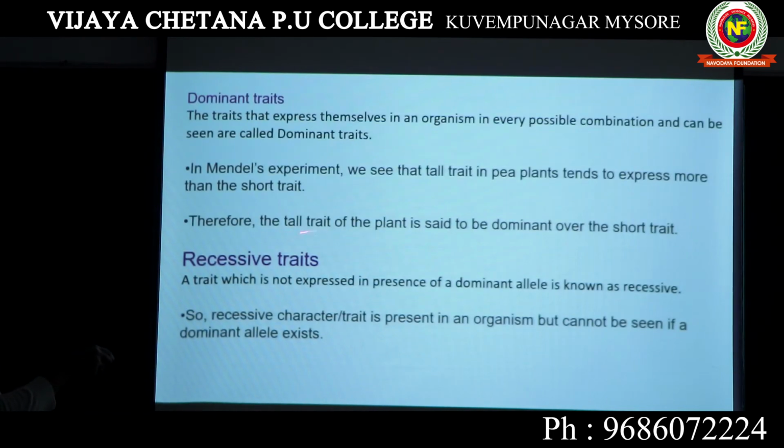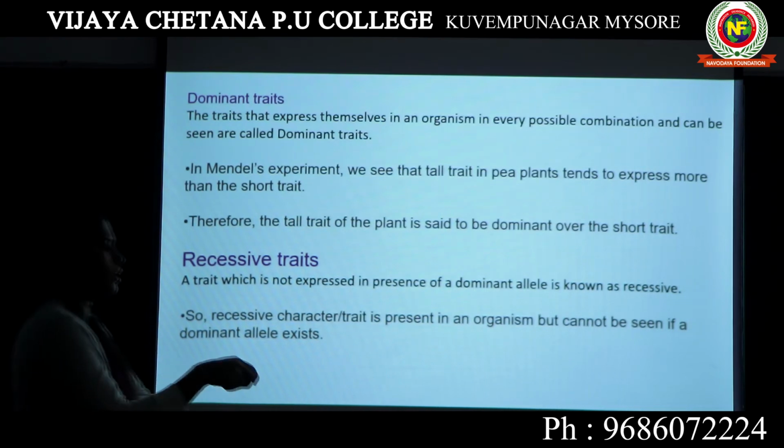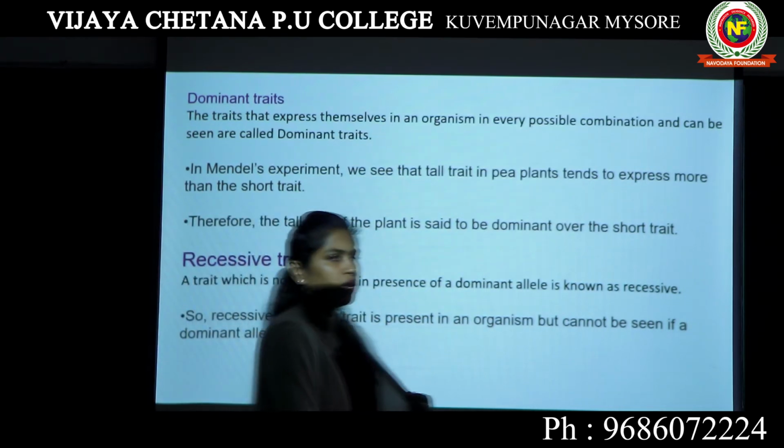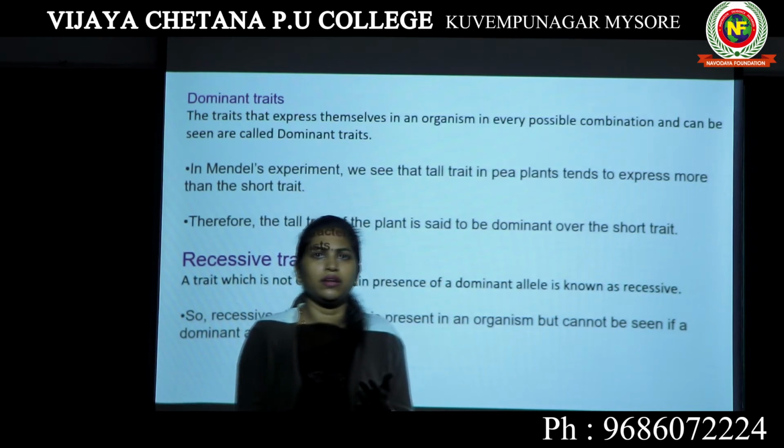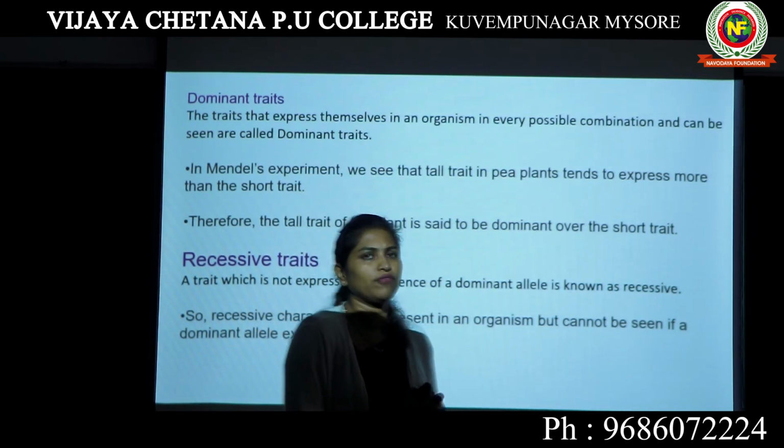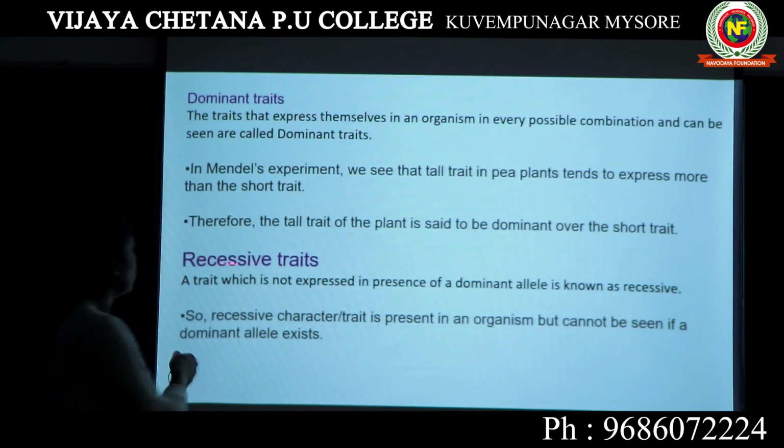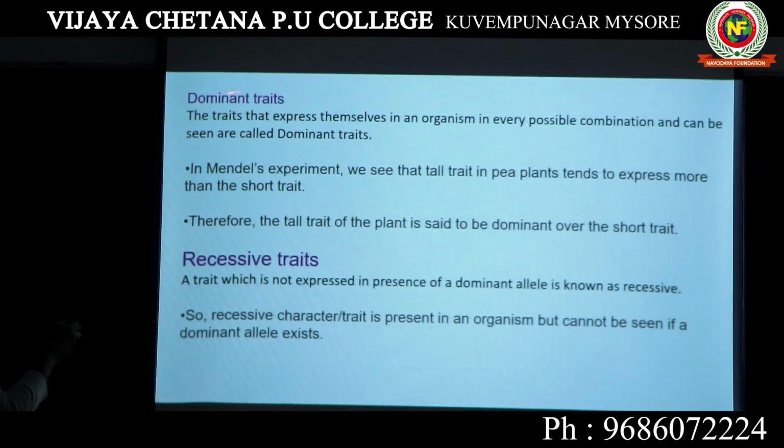Therefore, the tall trait of the plant is said to be dominant over the short trait. So this tallness, or the tall character, is dominant over the short character. We can say tallness was dominant and dwarfness was a recessive character. Here you see the dominant trait was tallness because it appeared in both generations. Dwarfness is a recessive character or recessive trait.